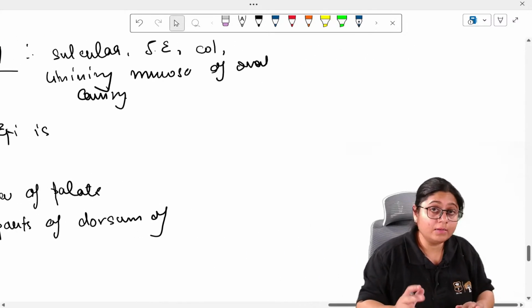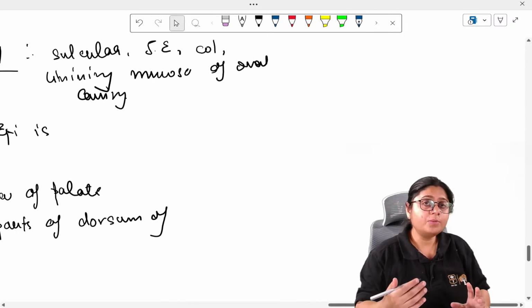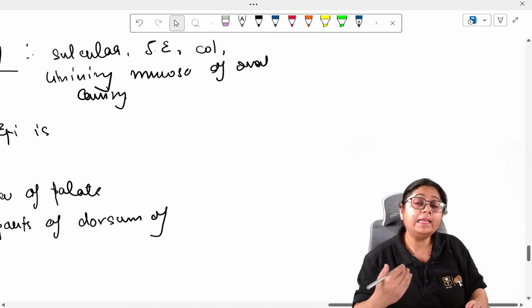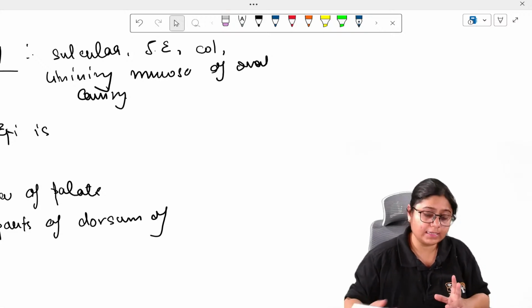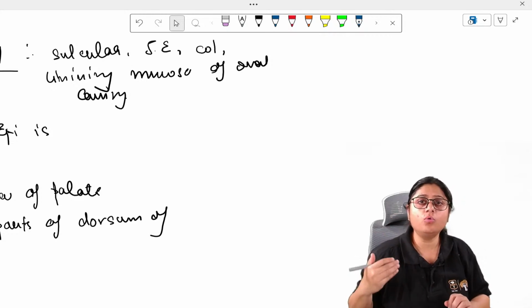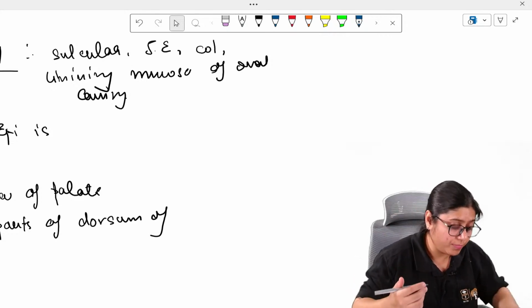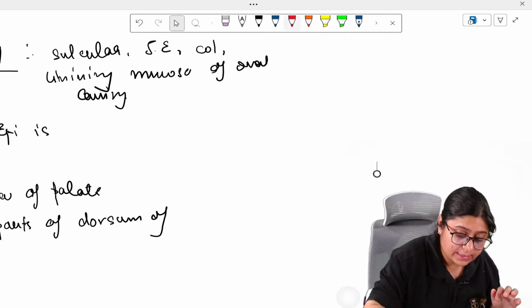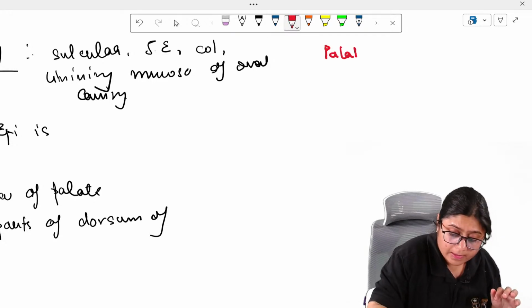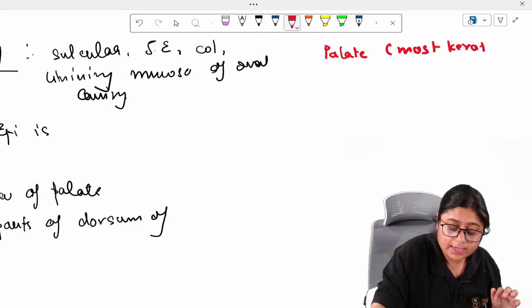Another important part that is asked is, which amongst the following structures is highly keratinized or which is least keratinized? So the order in which the oral structures are keratinized, you can remember, is that the palate is most keratinized. This is a point to remember.